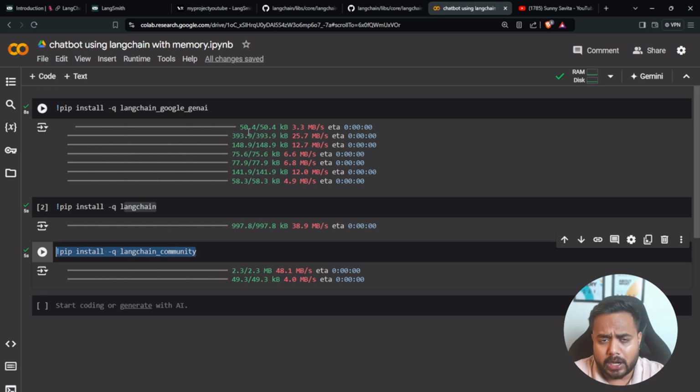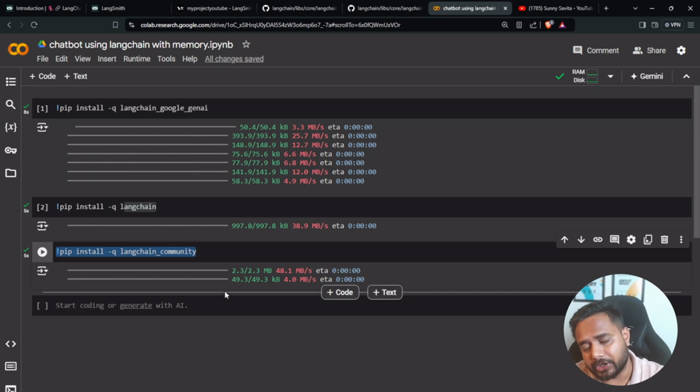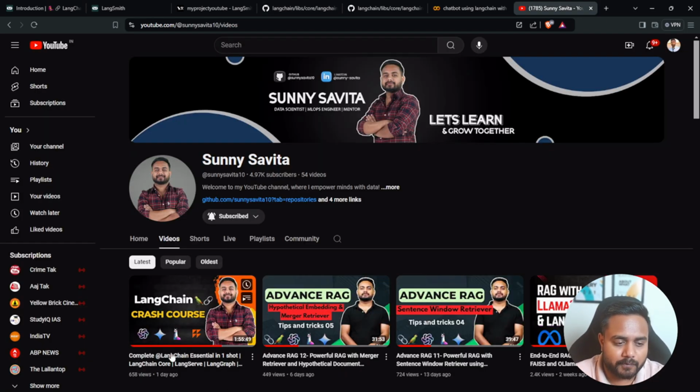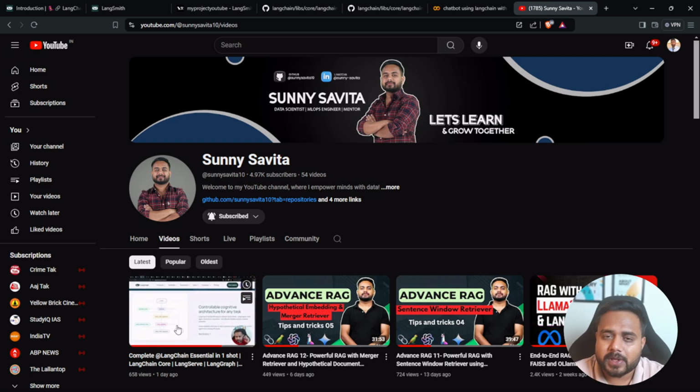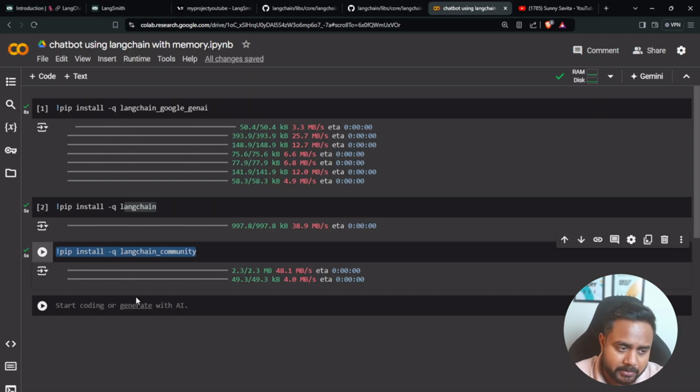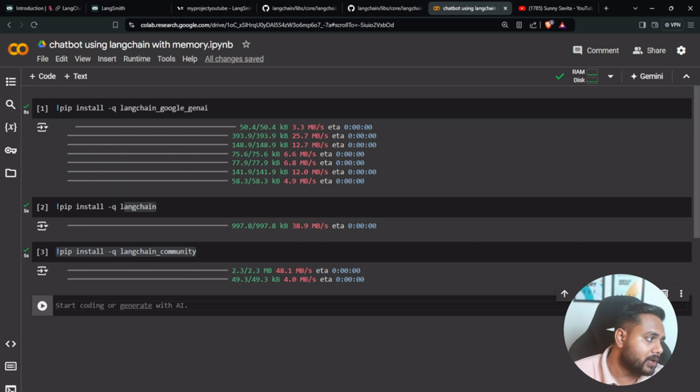Now, see guys, one more thing I'm going to configure inside this notebook: LangSmith. Yes, so that I can track each and every stage, each and every step of my implementation. I want to capture each and every log, and that is why LangSmith is important. If you don't know about it, please refer to this particular video, where I discuss LangSmith also. So, how can we configure it? First of all, I will have to configure a couple of parameters, the environment variables.